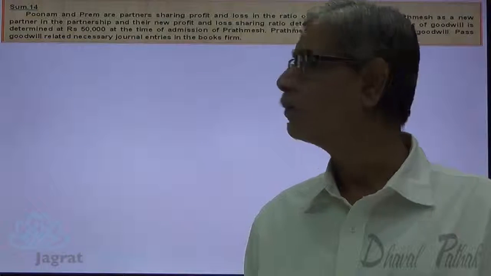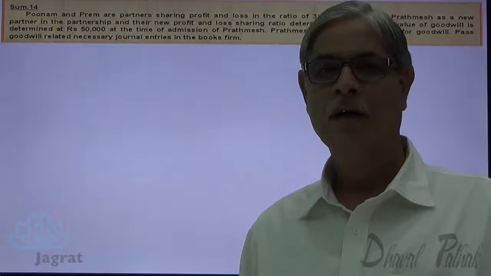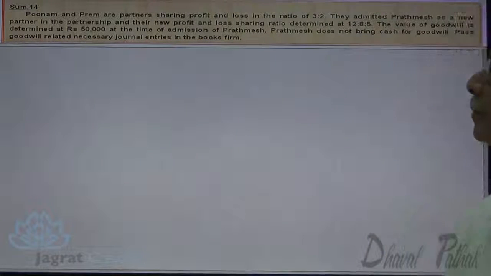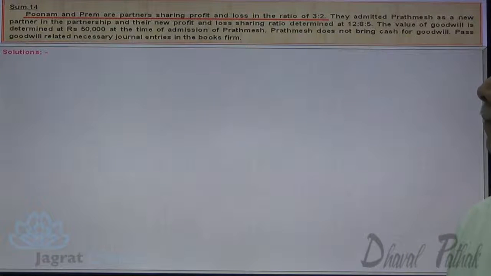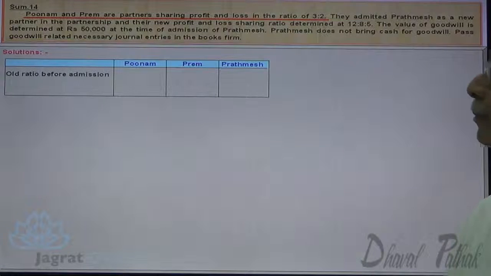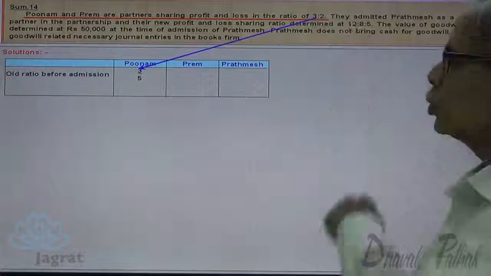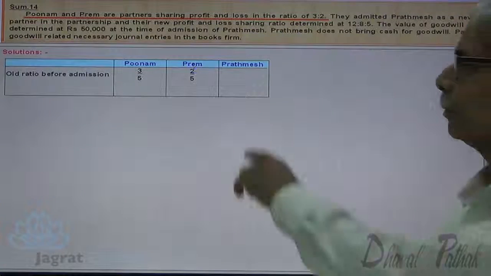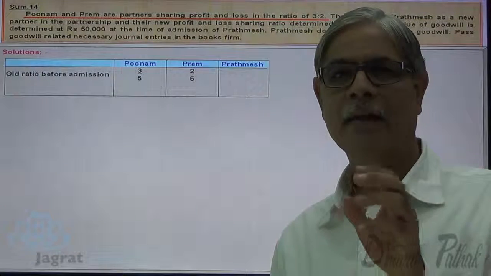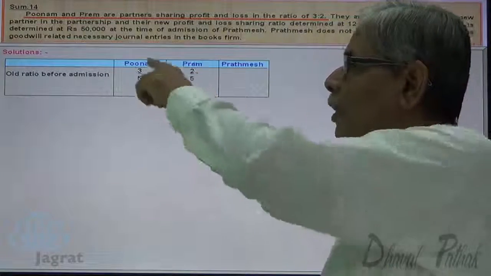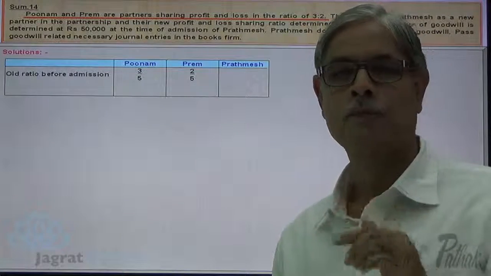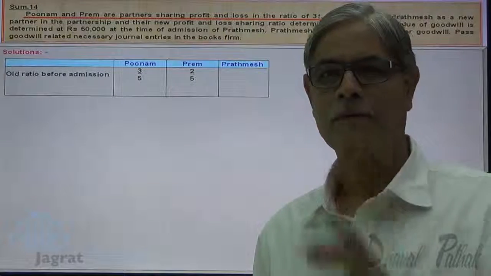Now, after explaining this, let me demonstrate the mode of solving the sum. Poonam and Prem, old ratio before admission, 3:2, means 3/5 share of Poonam, 2/5 share of Prem. This means that if profit is 5, Poonam gets 3 and Prem gets 2. That is the meaning of 3/5 and 2/5.